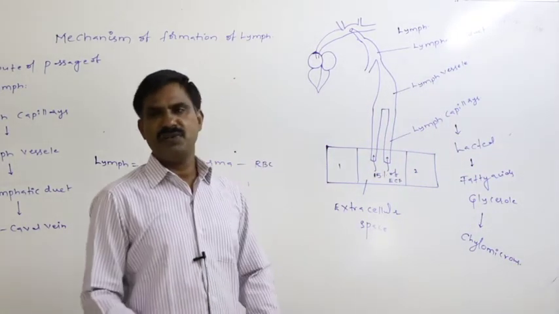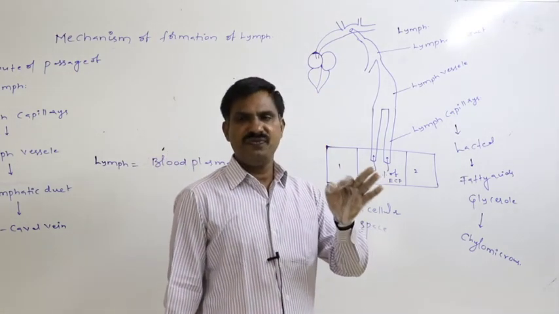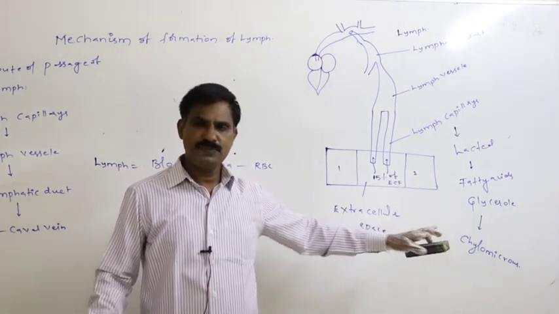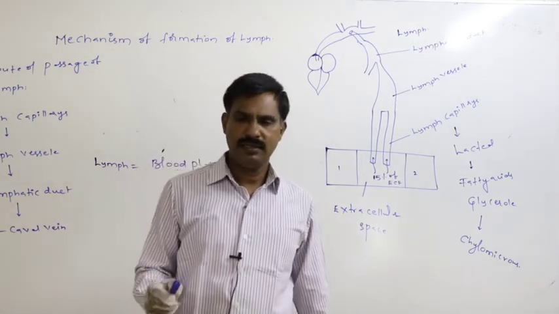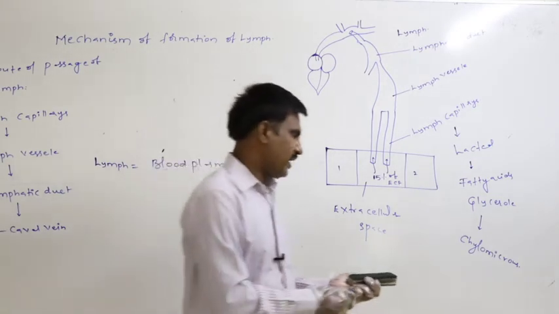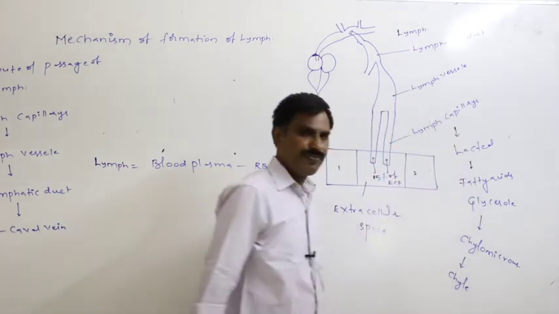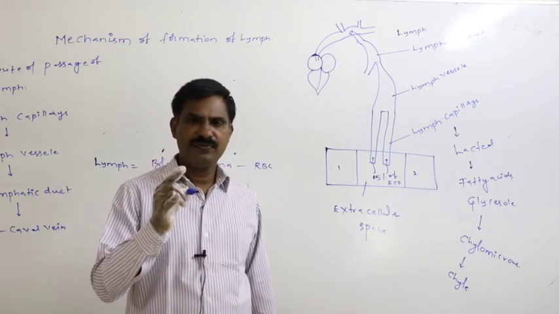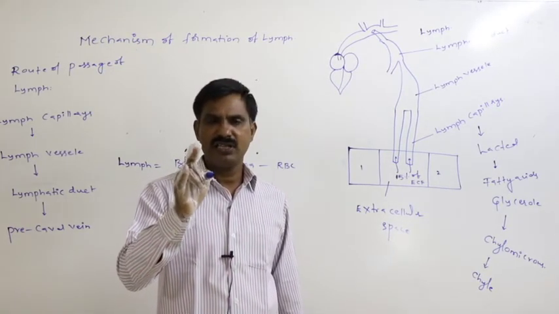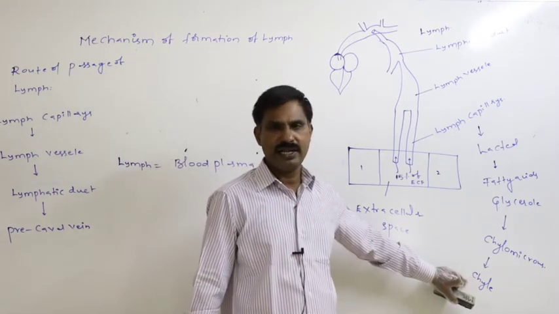Inside the lacteal they will be converted into chylomicrons. The emulsion of lymph which is present in the lacteal, which is rich with chylomicron, that is the triglyceride fat, that kind of emulsion is said to be the chyle.